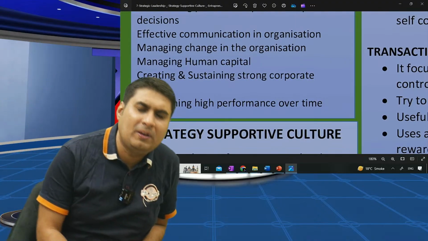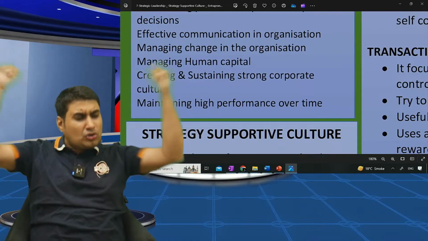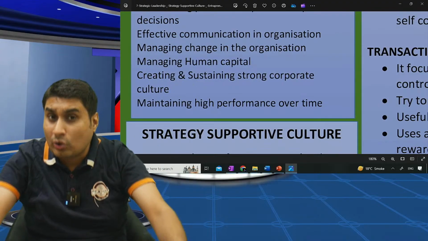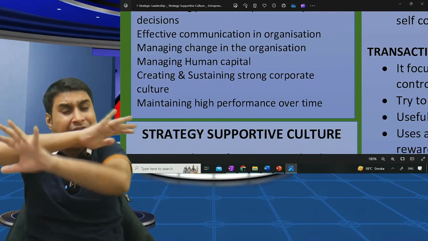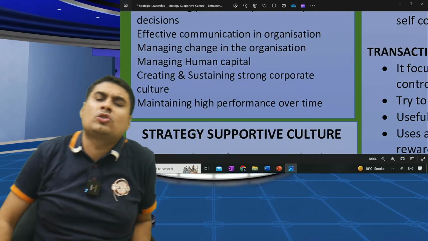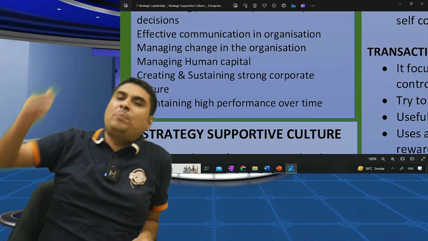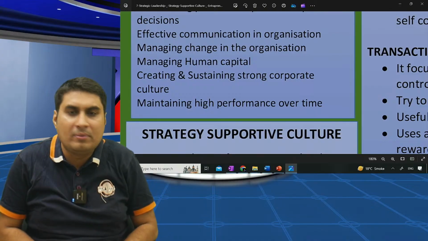Human capital is people. Creating and sustaining strong corporate culture. Don't only create a culture, sustain it for a lifetime. Creating and sustaining strong corporate culture. Maintaining high performance over time.